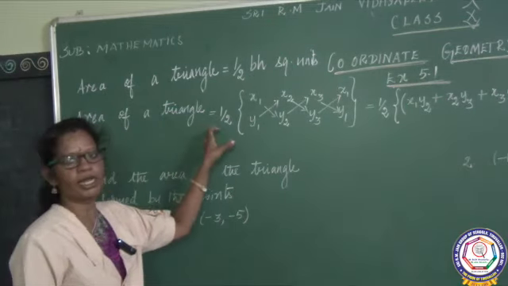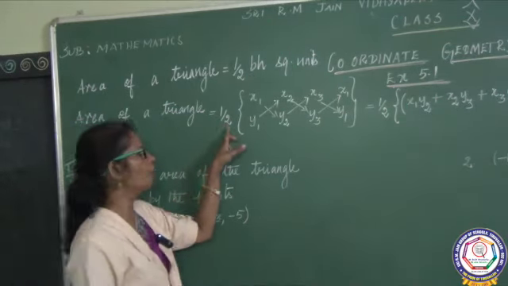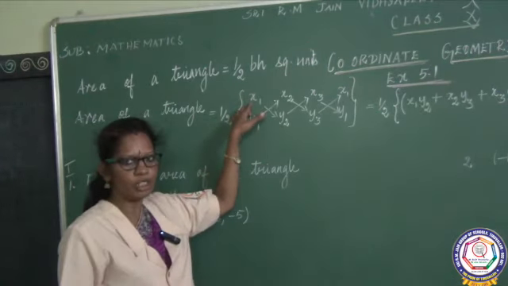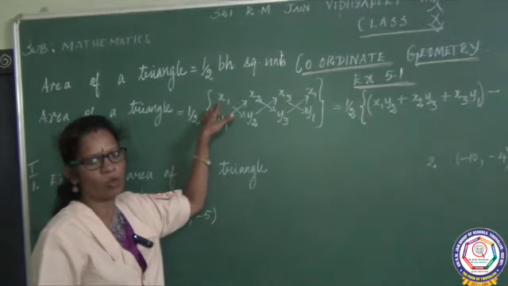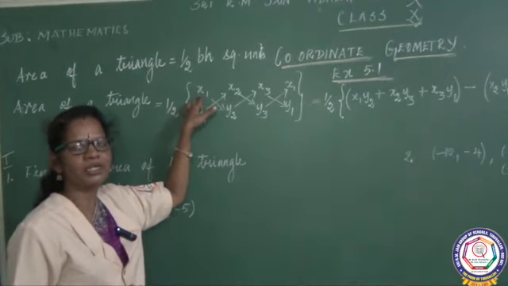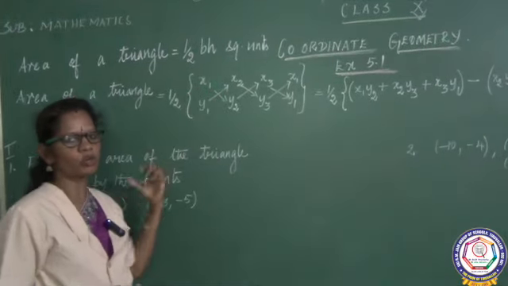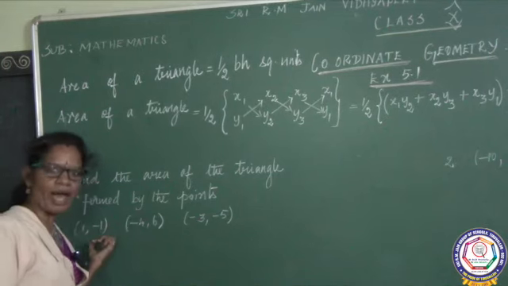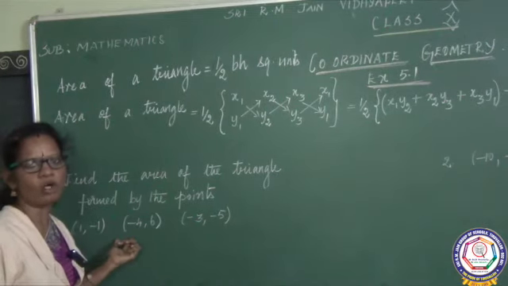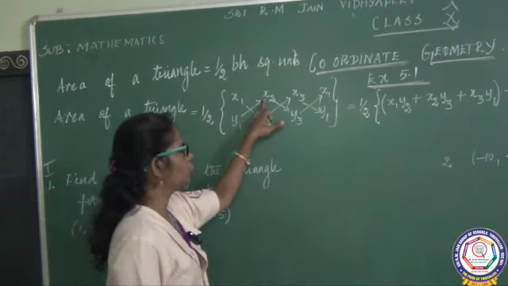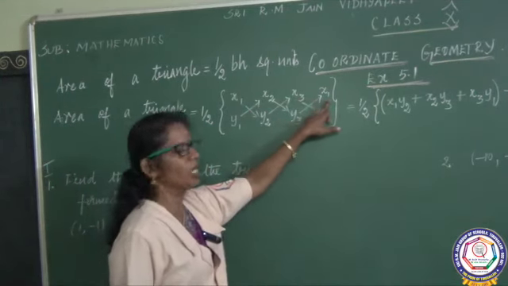Area of a triangle equal to half into, you write the series like this. Coordinates should be represented as x and y. X is called abscissa, y is called ordinate. That's why we call it coordinates: the combination of abscissa and ordinate. Right, x1, x2, x3, x1.